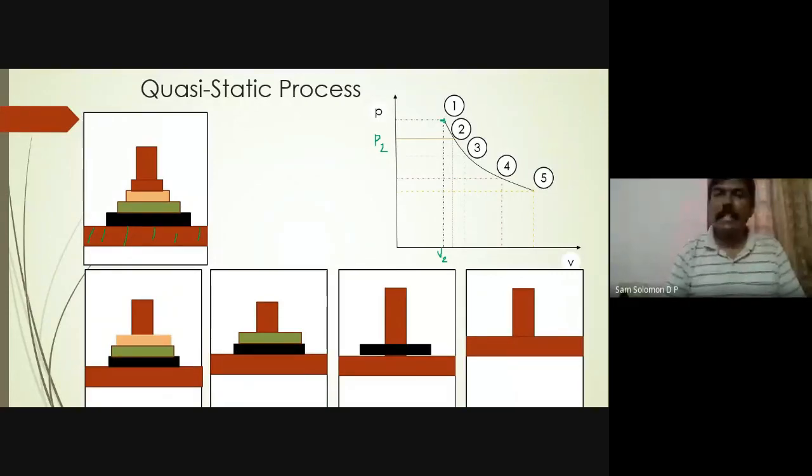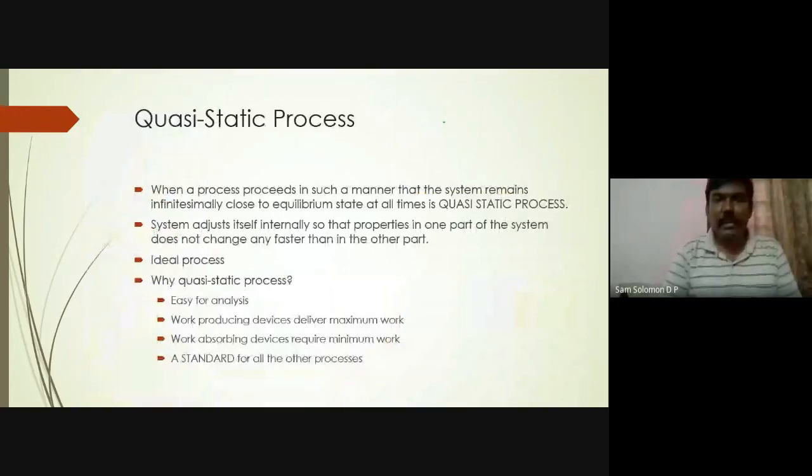And what we said was, in all these intermediate states, 2, 3, 4, equilibrium was maintained. If equilibrium is maintained in these intermediate state points, then such a process is called a quasi-static process. Then what is this equilibrium? That is the next question, right? So what is that equilibrium? Some explanation is given here for the quasi-static process.